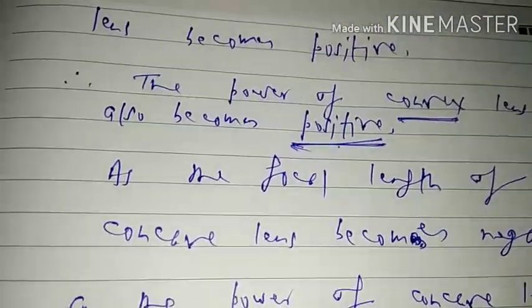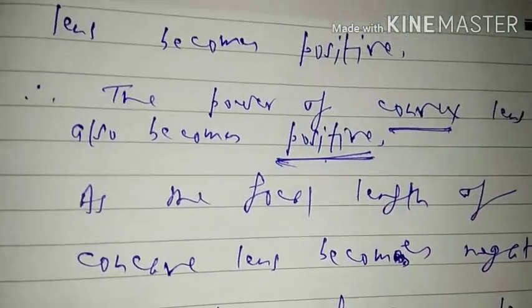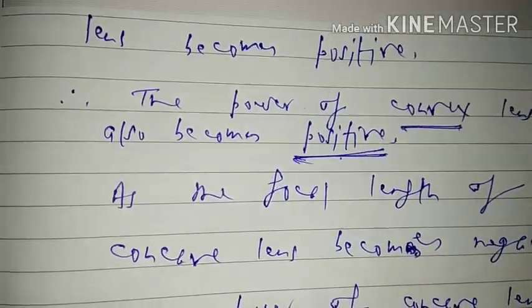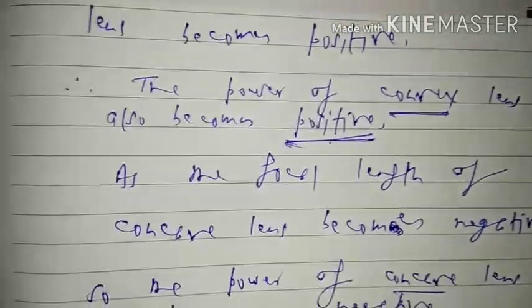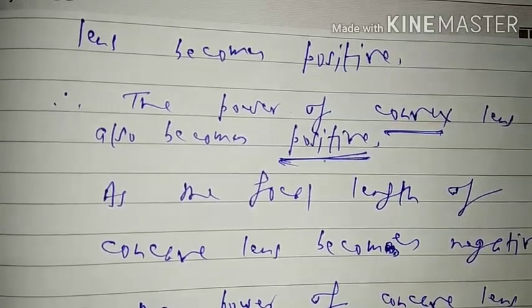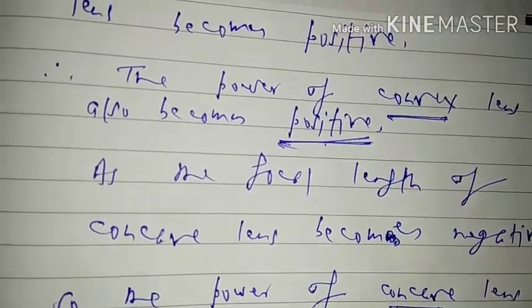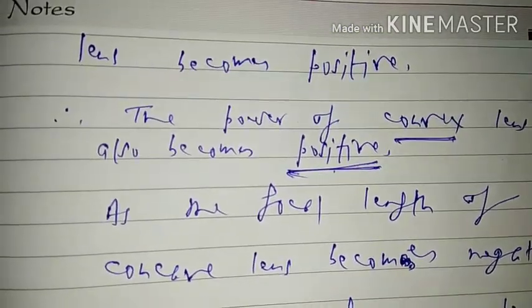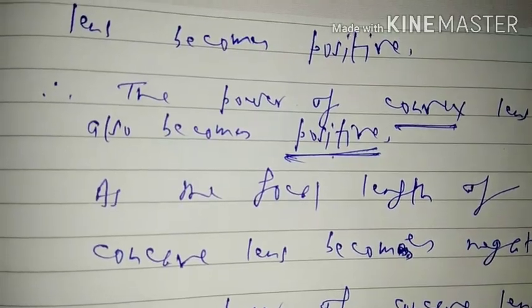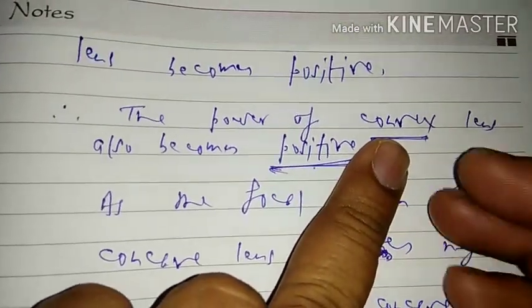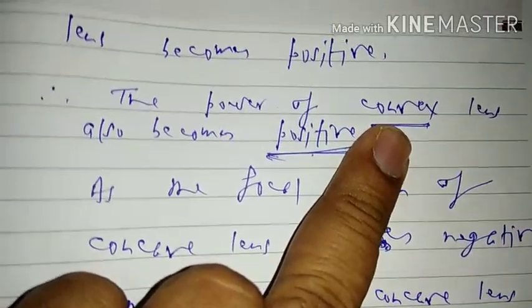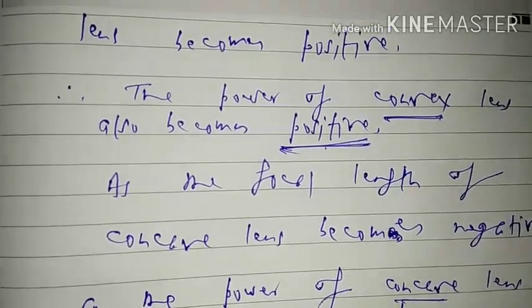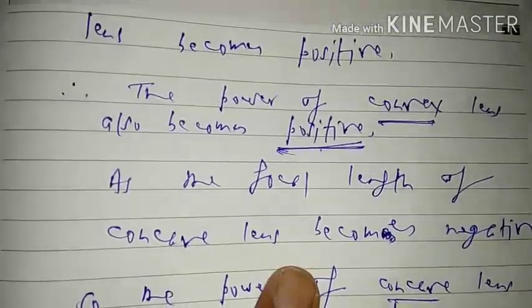You will see that opticians prescribe to any person suffering from a defect of vision either positive or negative power lenses, which are used in spectacle lenses. So if the power of the lens for any person is positive, then what will be the nature of that lens? Convex lens. Convex lens is used in the spectacles of such persons, and if the power of the lens is negative for any person, then the nature of that lens will be what?